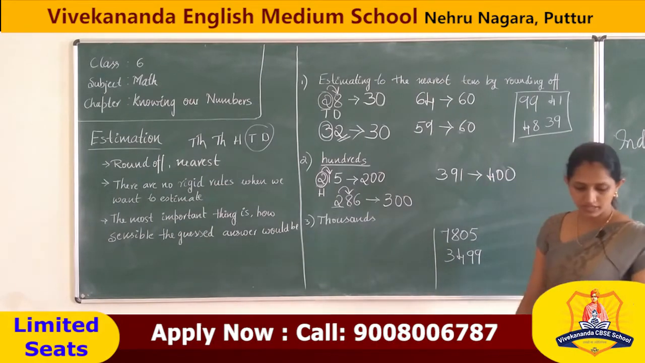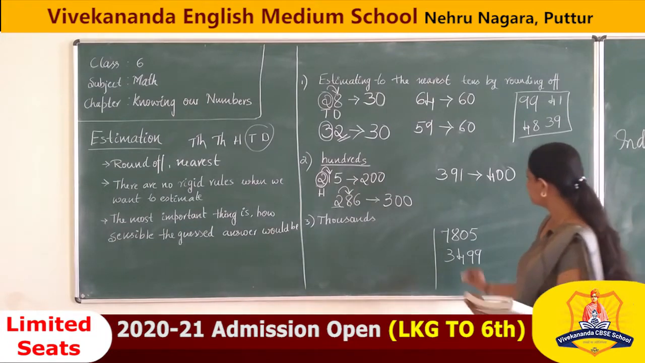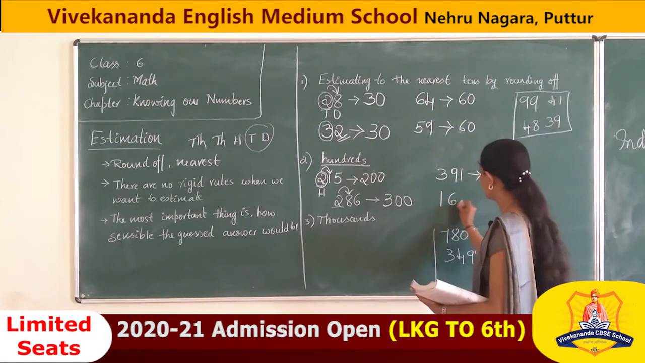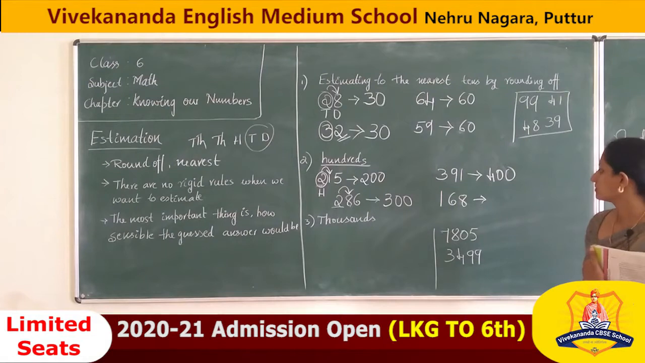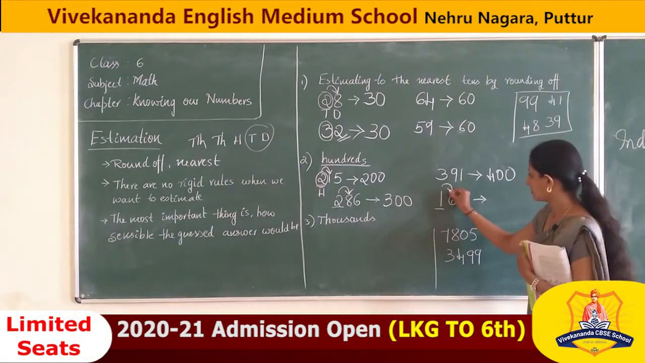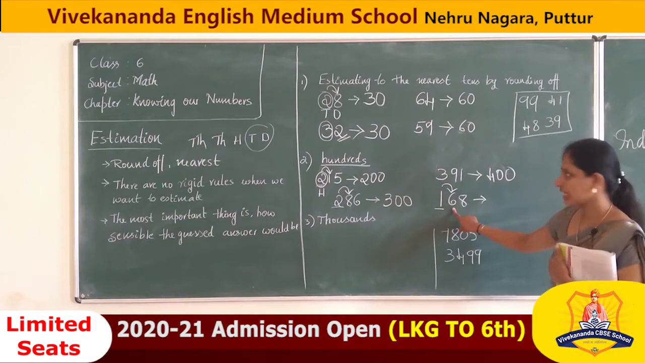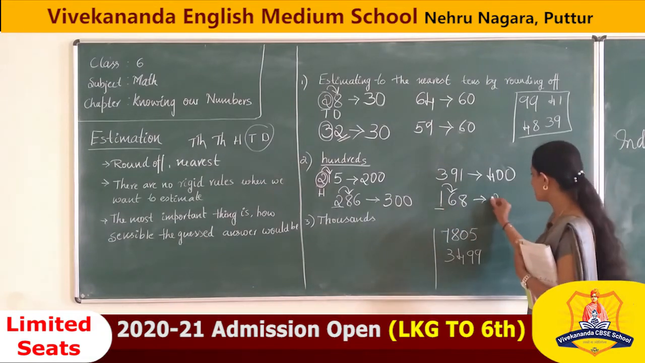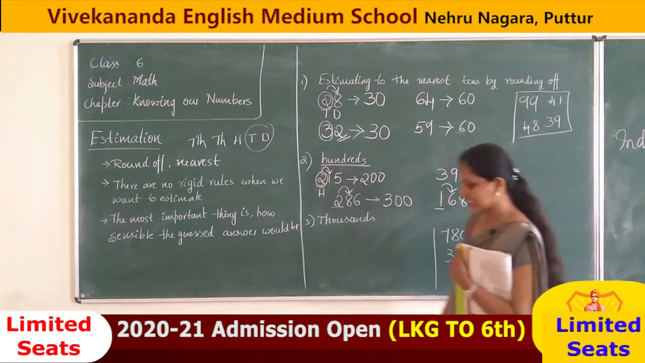Is that right, student? Next one, 168. Six is greater than 5, correct? We have to increase this one, and the rest is all 0. Understood?